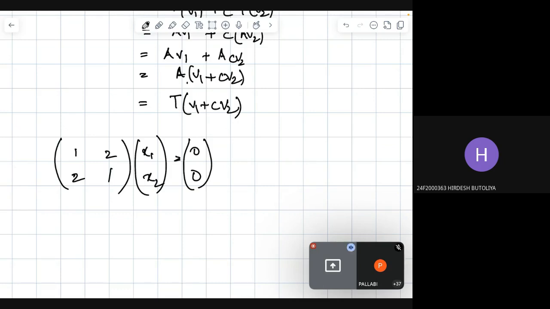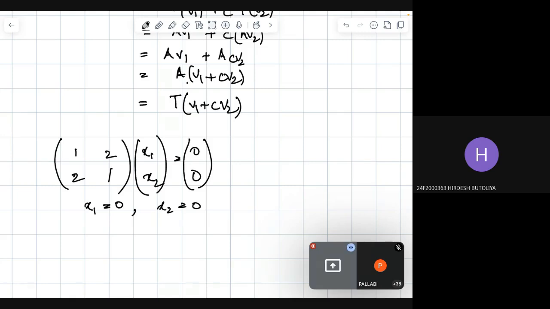Notice that any non-zero number does not give this result. So clearly x1 is equal to 0, x2 is equal to 0, and hence this is a one-one linear transformation.